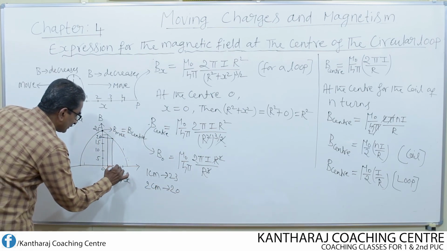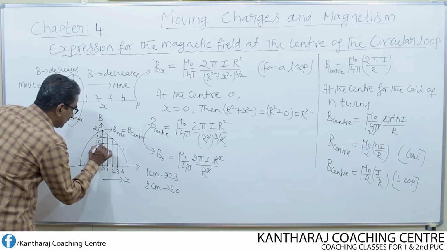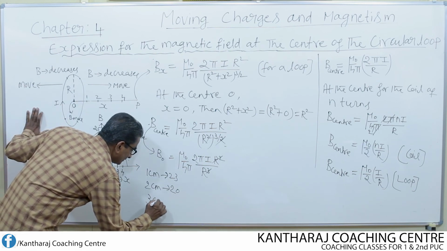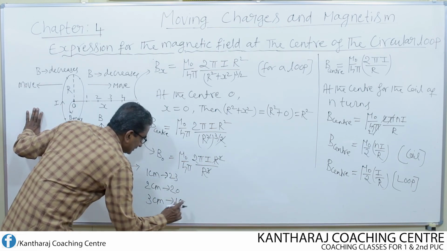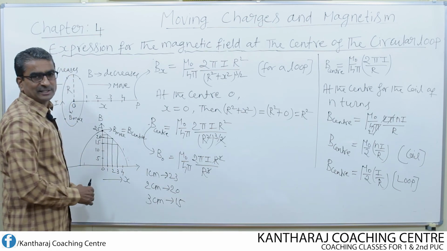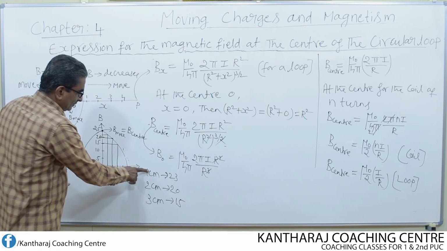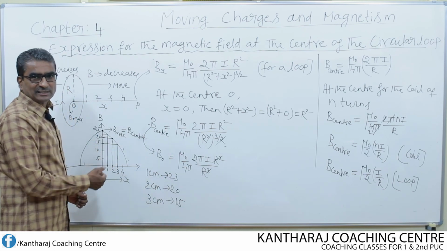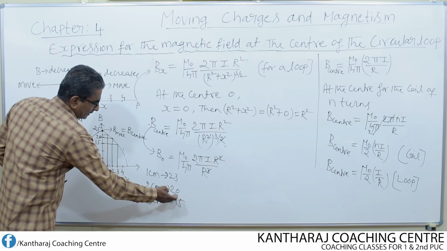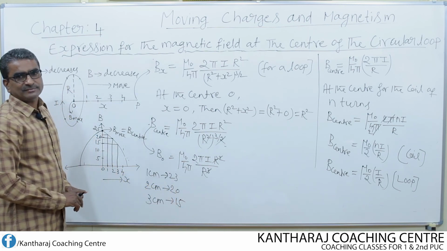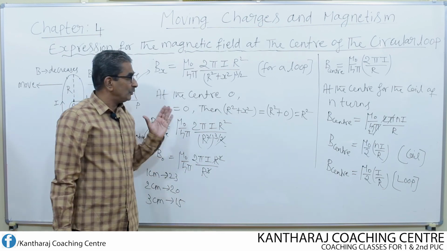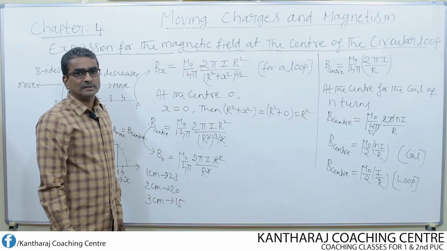Then at a distance of 3 centimeter from the center, what is the magnetic field? At a distance of 3 centimeter, it is 15. So this is how the field decreases, both on this side and also on this side. 23 units means 23 Tesla. Tesla is the SI unit. Okay. So 20 units means 20 Tesla, 15 Tesla. So this is how we can understand how the field decreases as we move away from the center of the loop.